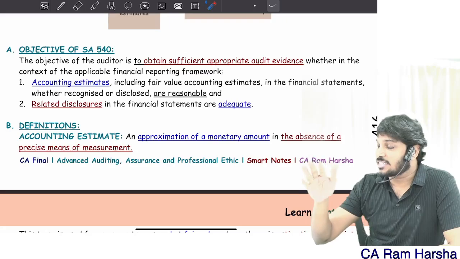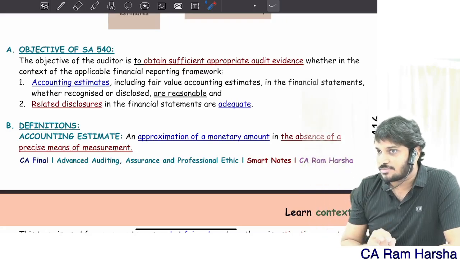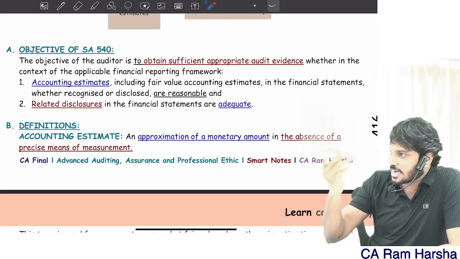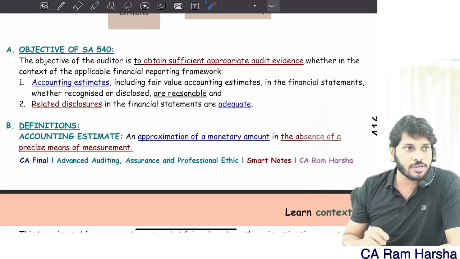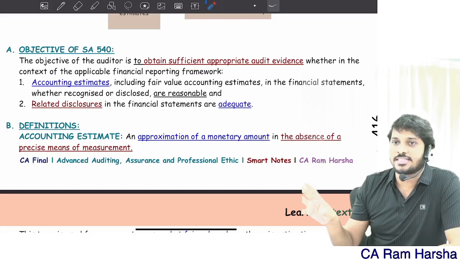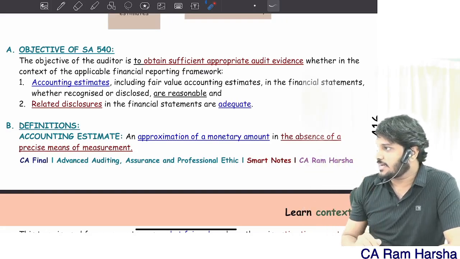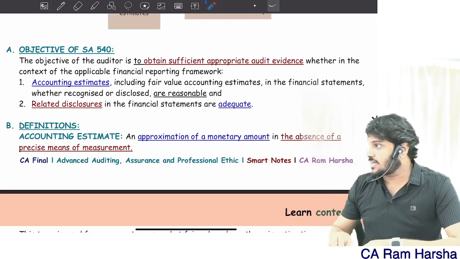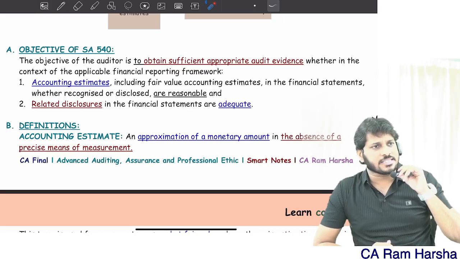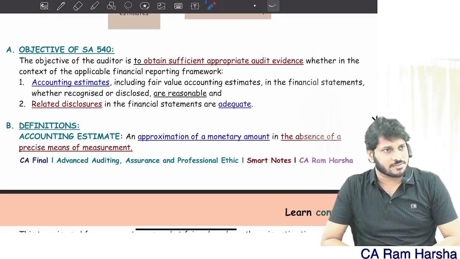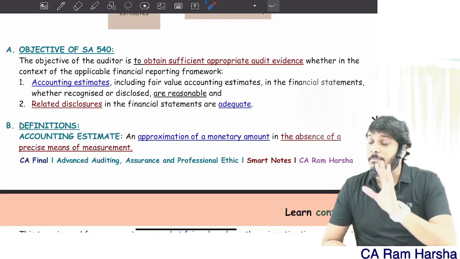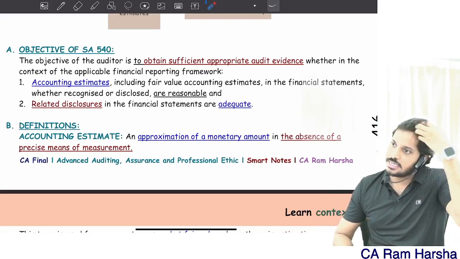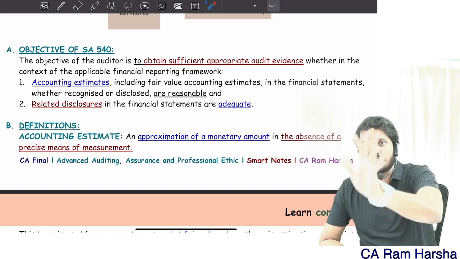Suppose the company did not address the estimation uncertainty, management did not look into it, they didn't consider it, they ignored it, they just did the Ind AS 16 method, whatever was followed, they just blindly did that. They didn't consider estimation uncertainty. You know what? When estimation uncertainty is there, you need to do a sensitivity analysis. The management has to perform a sensitivity analysis when there is a high estimation uncertainty.